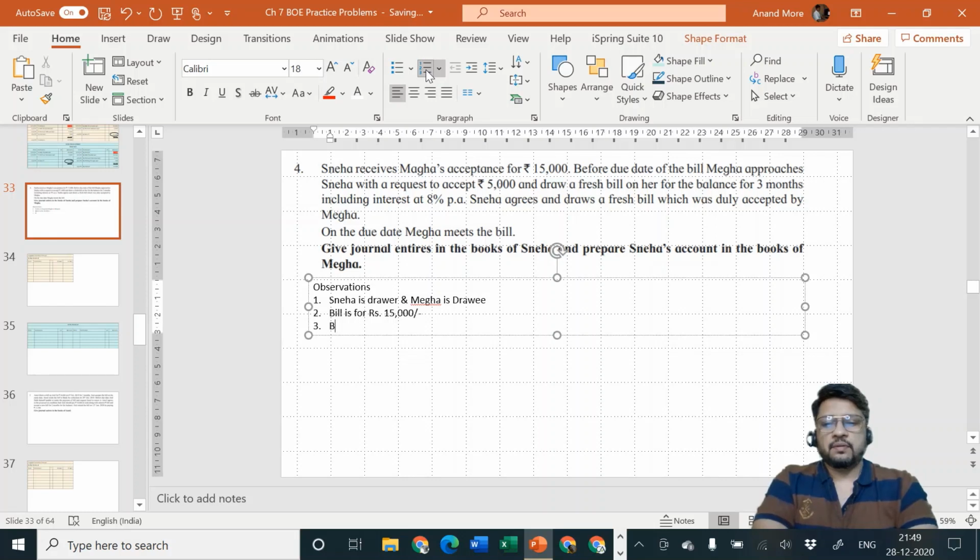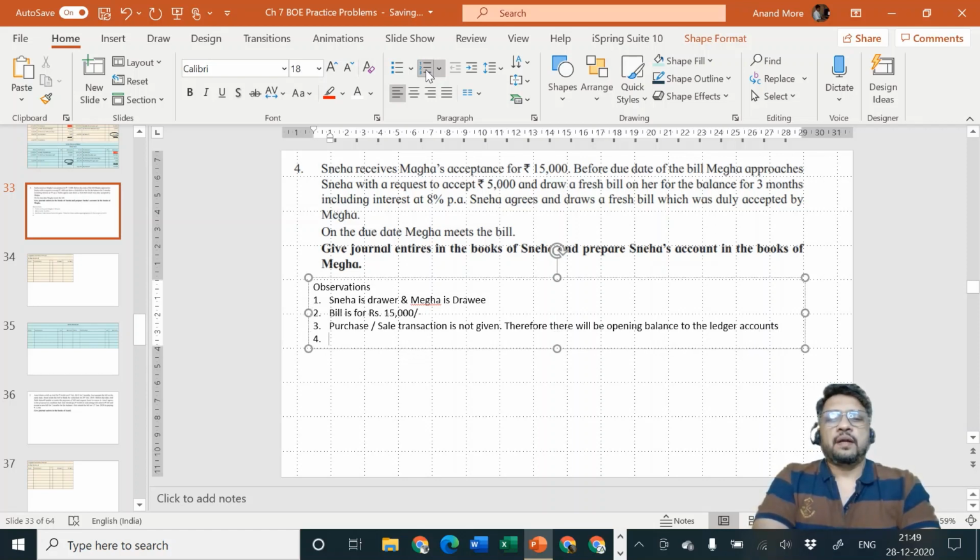Next, purchase or sale transaction is not given, therefore there will be opening balance to the ledger accounts. Okay, next one, and dates of bill or acceptance are not given.